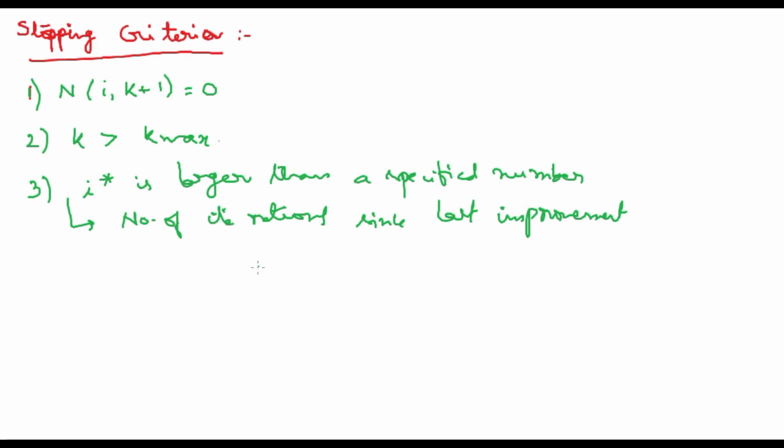For example, we have 50 iterations, but if from the last 10 iterations we haven't got any improvement in the solution, then we can stop going to the next iteration.